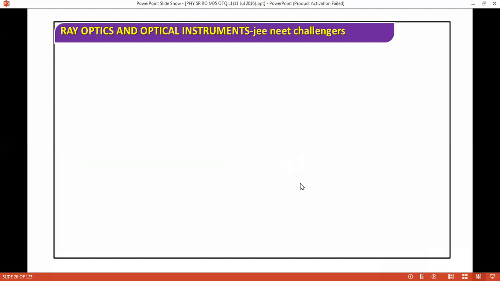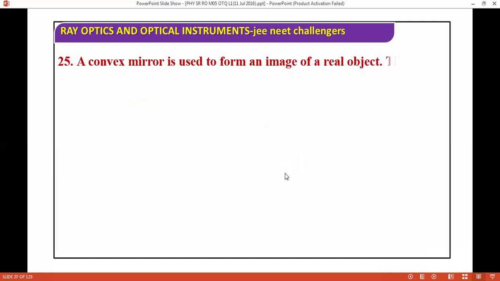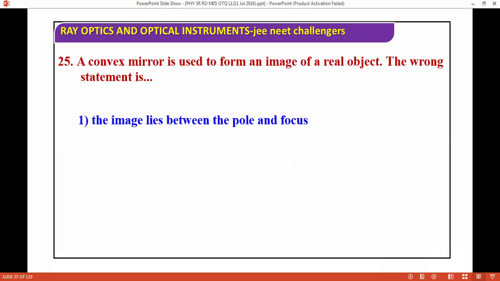Next question: a convex mirror is used to form an image of a real object. We need to find the wrong statement here. The options are: the image lies between the pole and the focus, and the image is diminished.